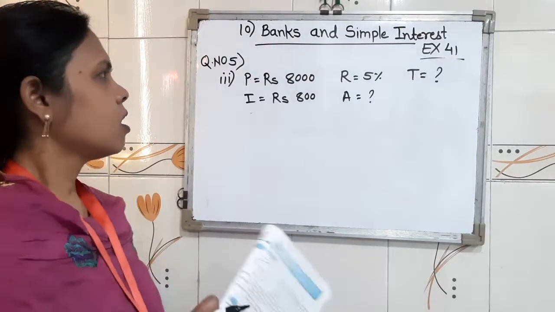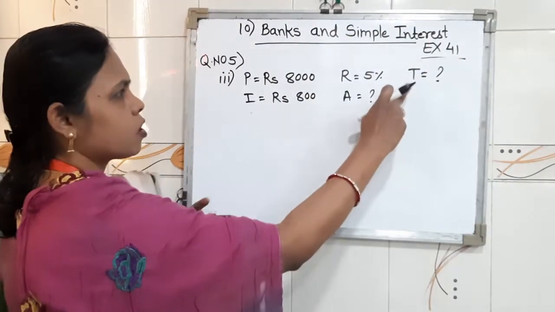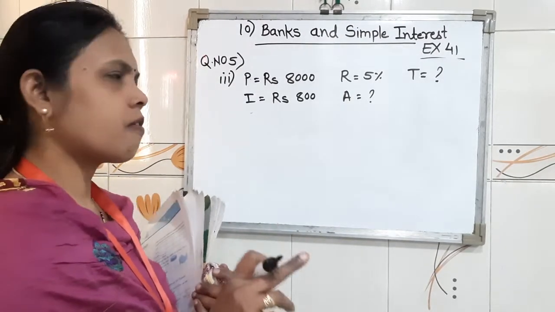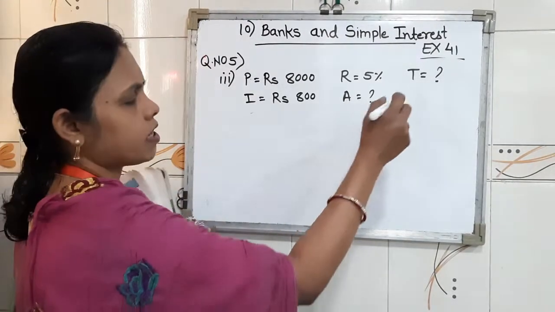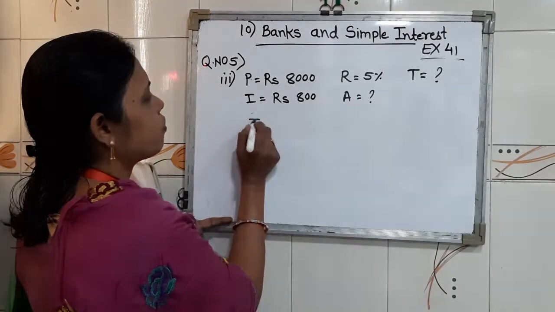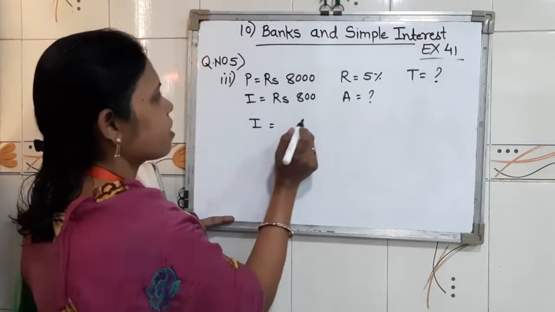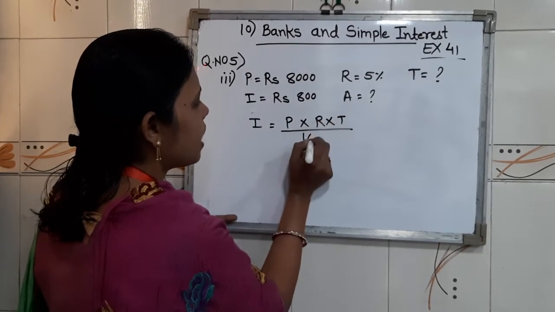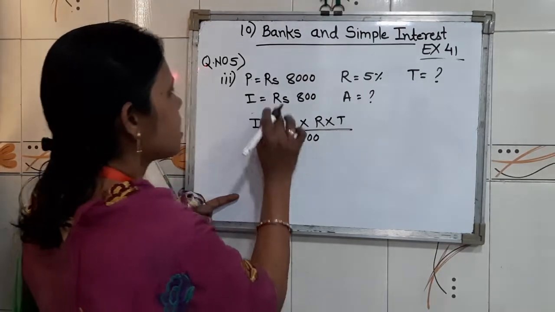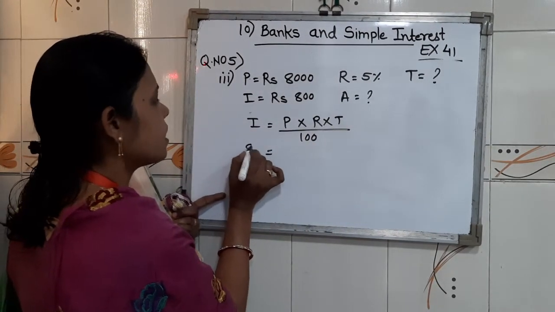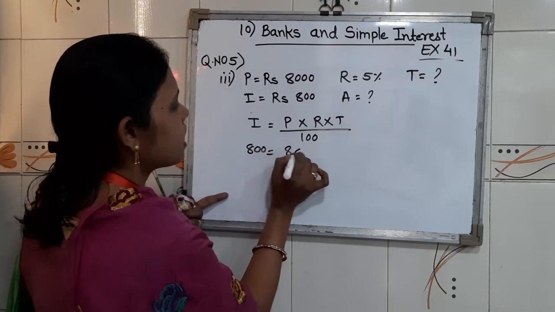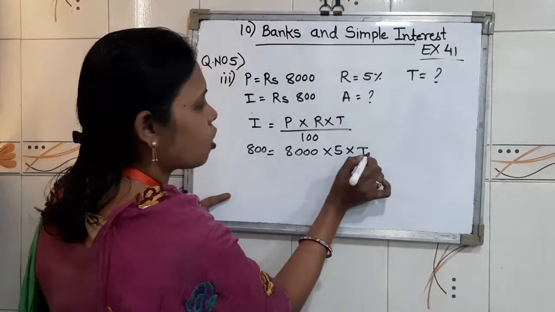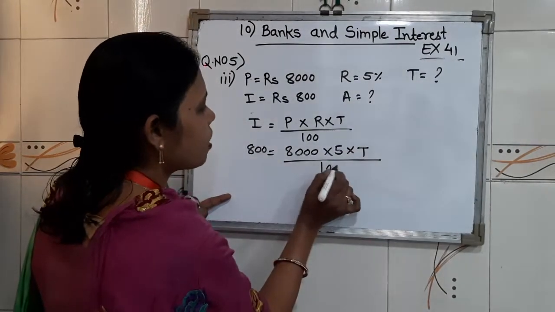So children, to find out time, we will substitute the remaining given numbers in our formula. After that, we can find out the time. Therefore, simple interest I equals P into R into T upon 100. I is given 800, P is given 8000, R is 5, into T, not given, write as it is, upon 100.